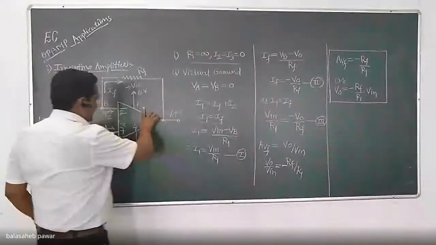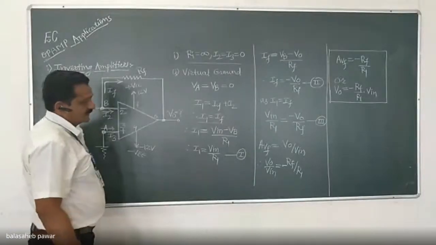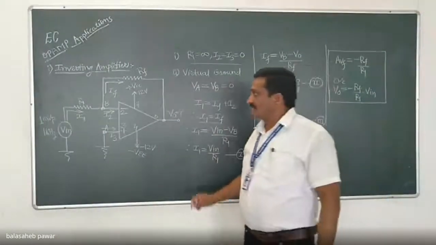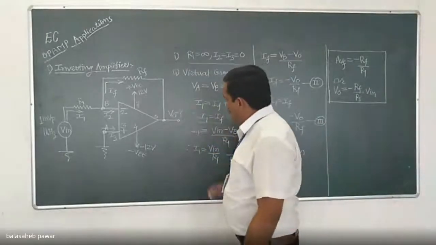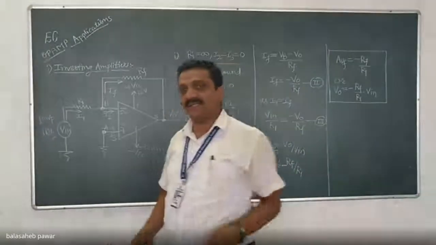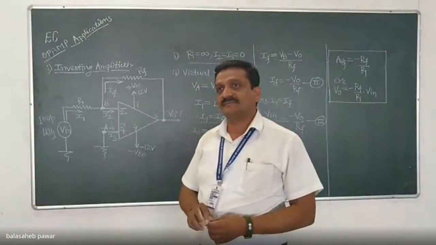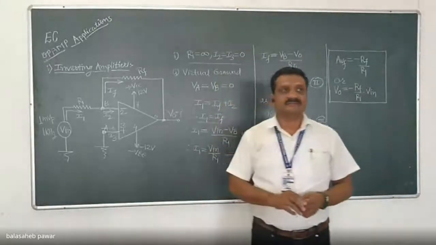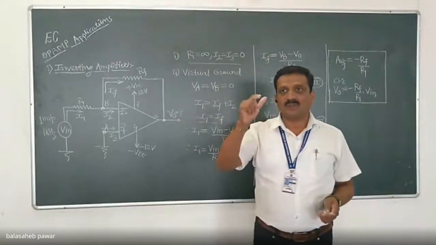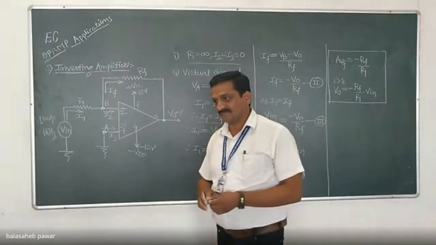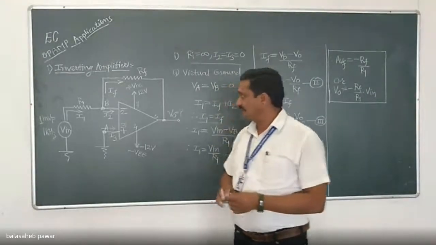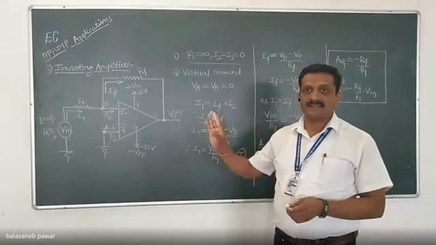And my powering voltage to the op-amp is plus minus 12 volts. My question is, is it possible to obtain the output as 12 volt peak? What do you think?